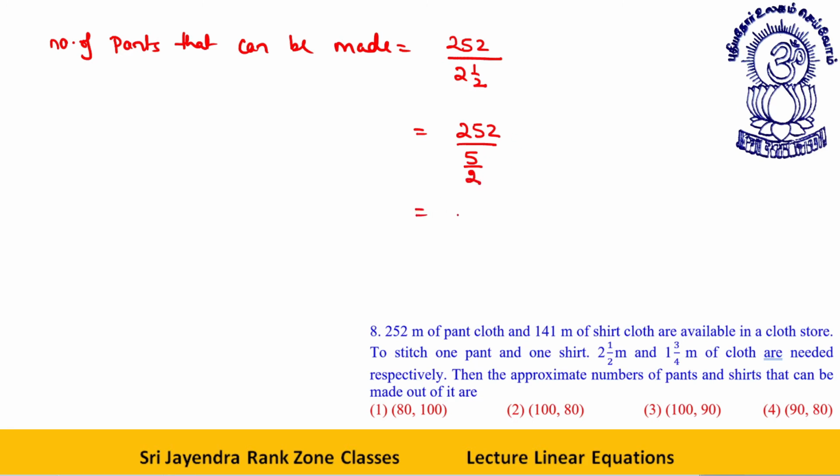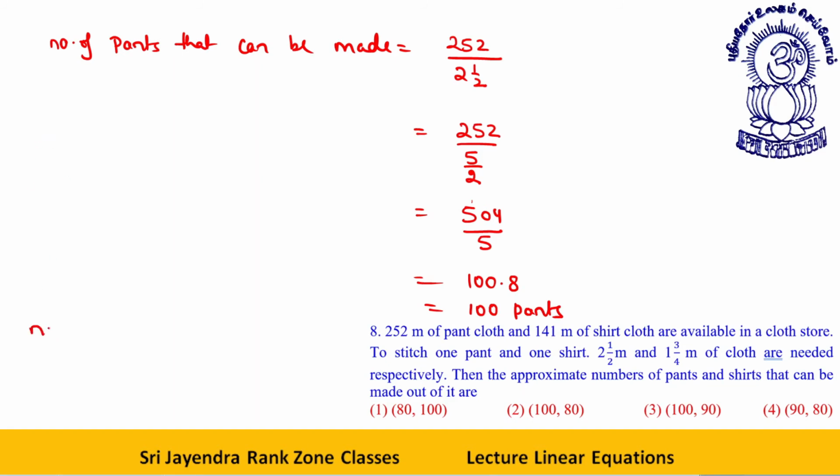This 2 comes over here, so this becomes 504 divided by 5, or 100.8. 100.8 pants mean nothing. It means 100 pants only. This is pants. Okay.